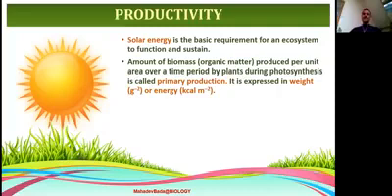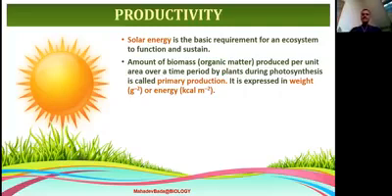The amount of biomass produced per unit area over a time period by plants during photosynthesis is called primary productivity. So productivity may be of two types: primary productivity and secondary productivity. Productivity is the amount of food energy prepared by the autotrophs using sunlight. The conversion of inorganic material into organic material by the autotrophs is called productivity.